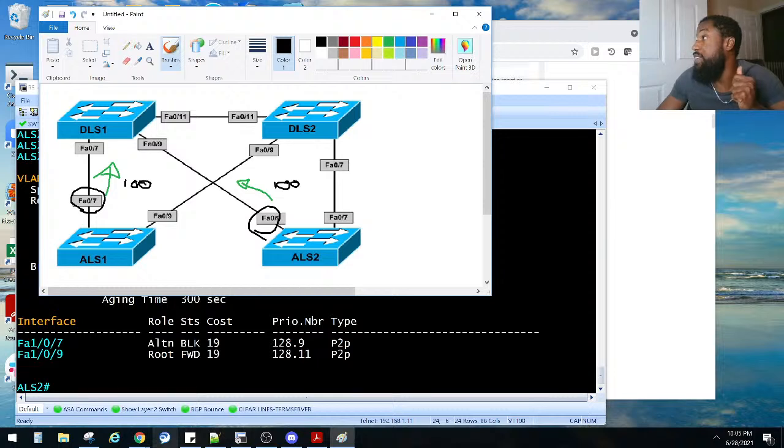Now the second part said FA09 should be forwarding for VLAN 200. So this should be forwarding for VLAN 200, and FA07 on ALS2 should be 200. That should be forwarding for 200.